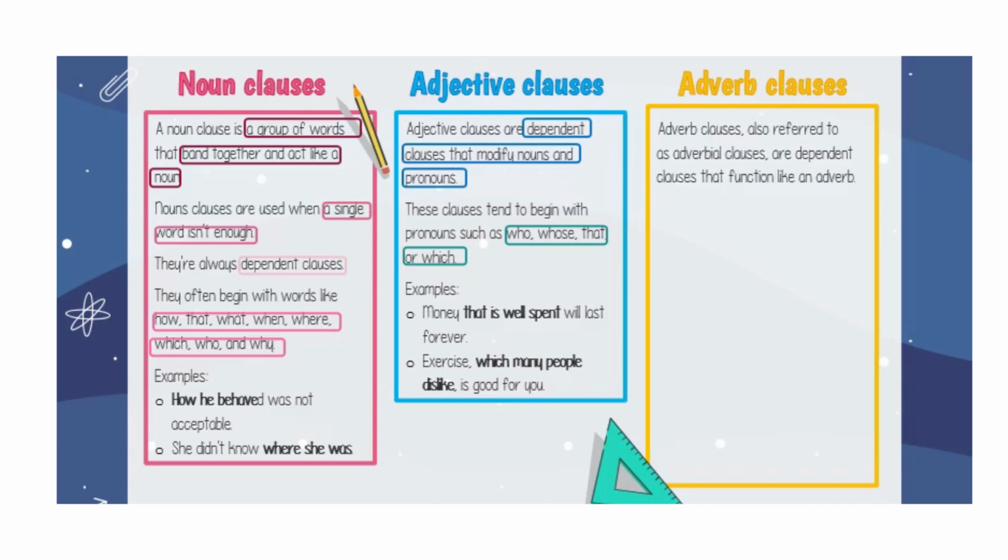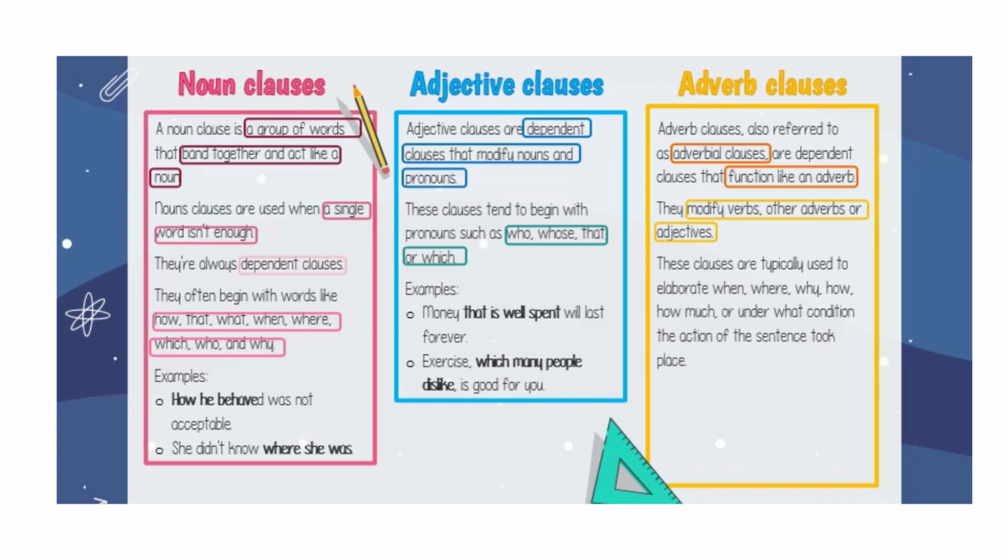Adverb clauses. Adverb clauses, also referred to as adverbial clauses, are dependent clauses that function like an adverb. They modify verbs, other adverbs, or adjectives.